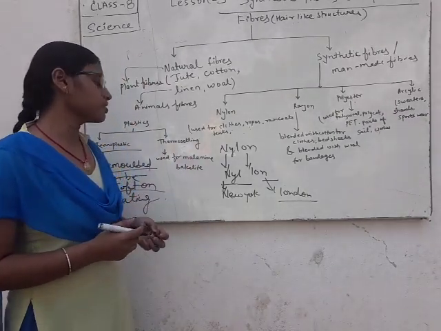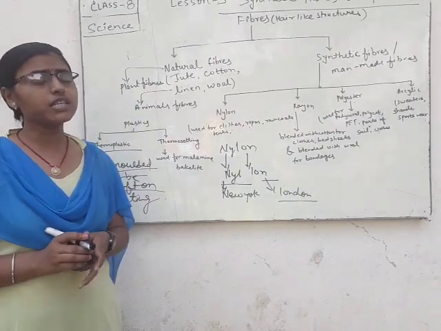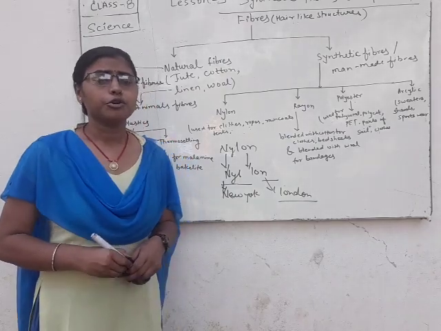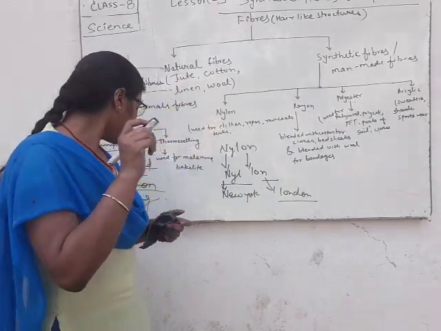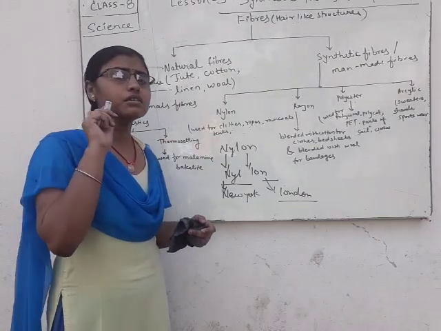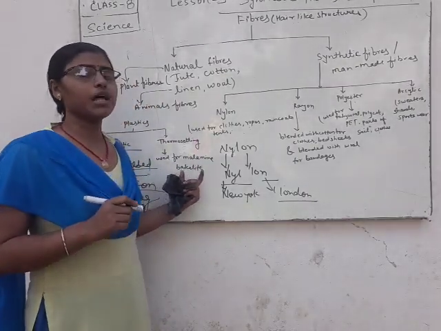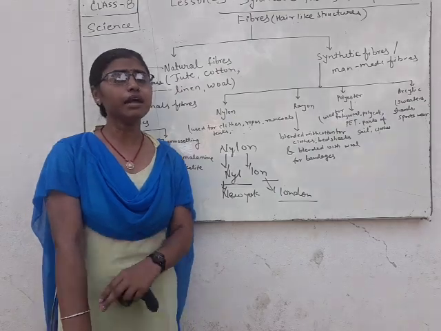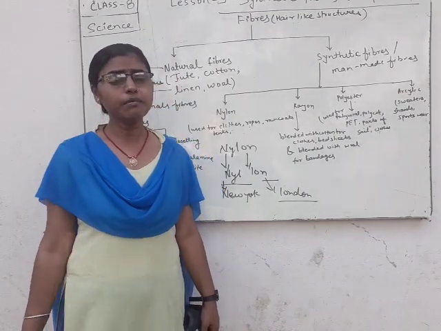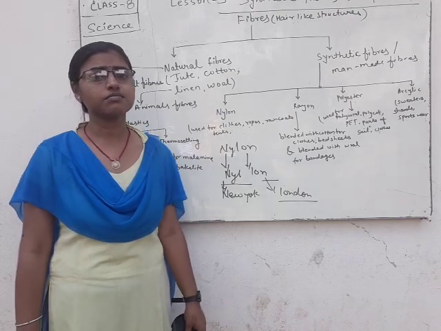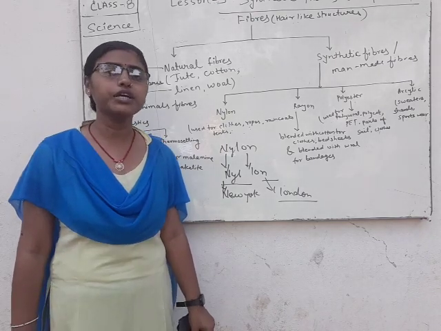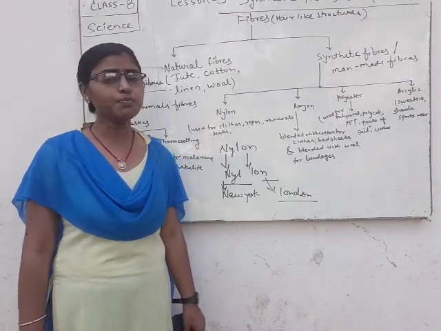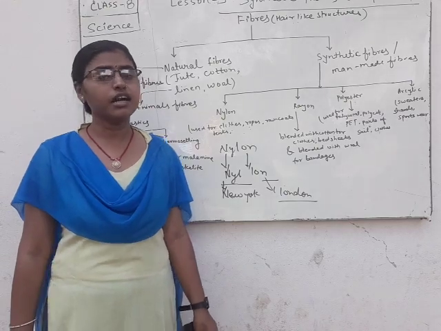And thermosetting plastics are the type of plastics which can't be remolded, and when we provide heat to them, they cannot be softened. This type of plastic is known as thermosetting plastic, and it is used for melamine and bakelite. What is melamine? Melamine is used for making utensils which are very useful for cooking, and bakelite is also made from thermosetting plastic, and it is very tough.